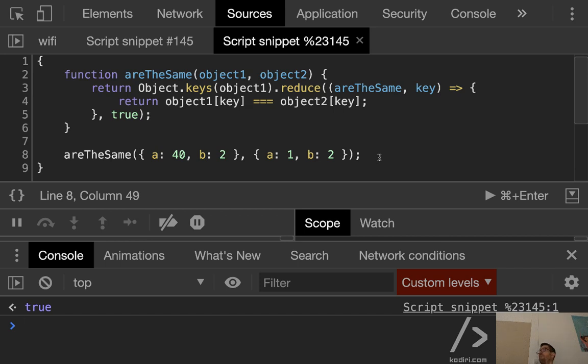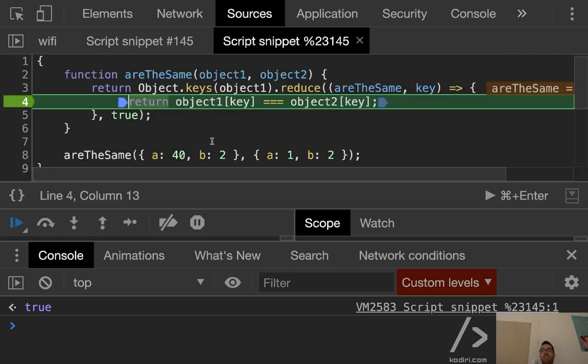Why? Anyone apart from Alex can tell me why this doesn't work as expected? Because of the initial value? No, that's not the reason. The initial value is not the problem. Considering the last keys if they're true or false. Correct. That's literally the same problem we got before. On the first comparison, let's set a breakpoint, guys. What's the first value here? What's the first element of the comparison?